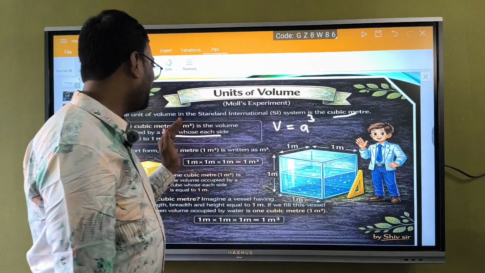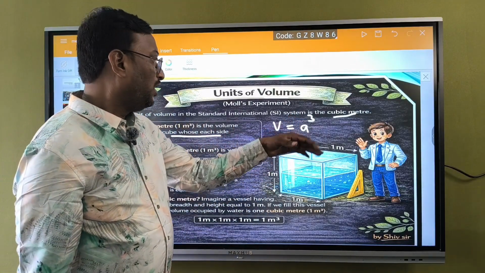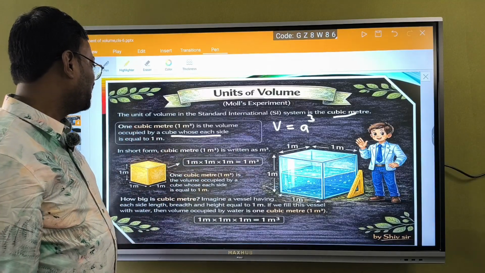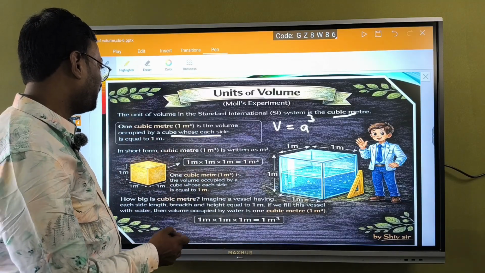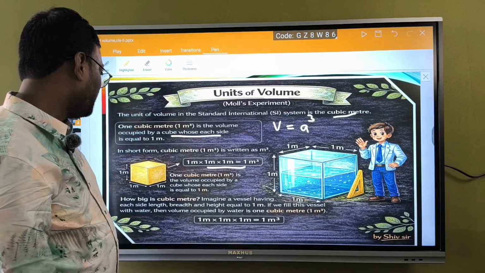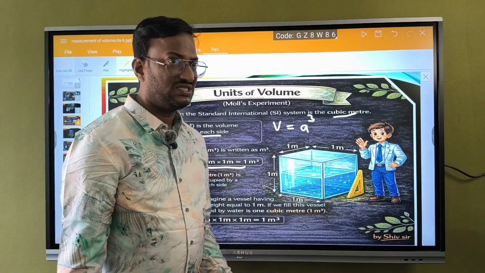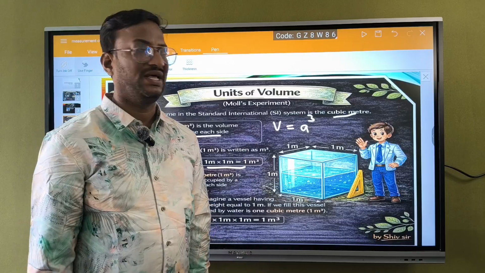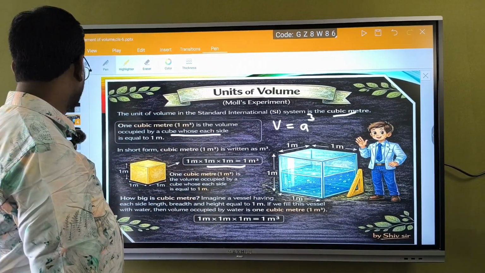Alright. So each side will be 1 meter. That is what we call a cubic meter. It is the short form of cubic meter, and it can be written like this. Okay. So 1 cubic meter, this is the volume.